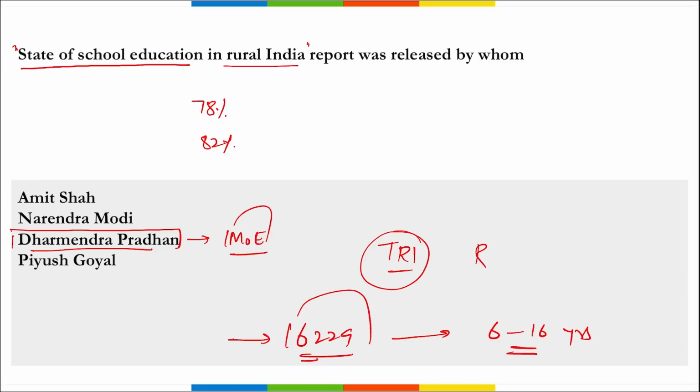Then out of these 6,229 rural households or parents, 6,135 had school going students, 56 had students who dropped out of school, and 38 children who had never enrolled in any school, correct? Also, we are seeing that the dropout ratio is also reducing, and the dropout ratio for the female is higher as compared to that of male.